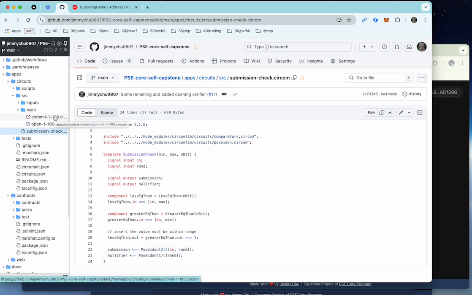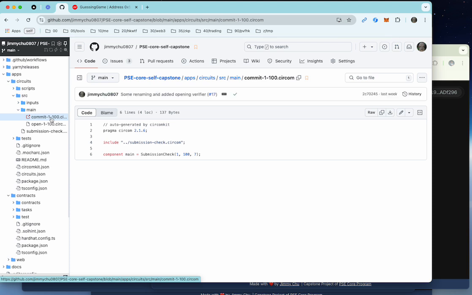One interesting thing is that the submission commitment verifier and the opening commitment verifier are basically the same code. It is all using the submission check template, but in the commitment you see that there are no public inputs, while in the opening there are public inputs, the input and the nullifiers. So you put the inputs and the nullifiers as public inputs, so that it will verify the input as well in the proof generation. Okay, so this is the circuits.